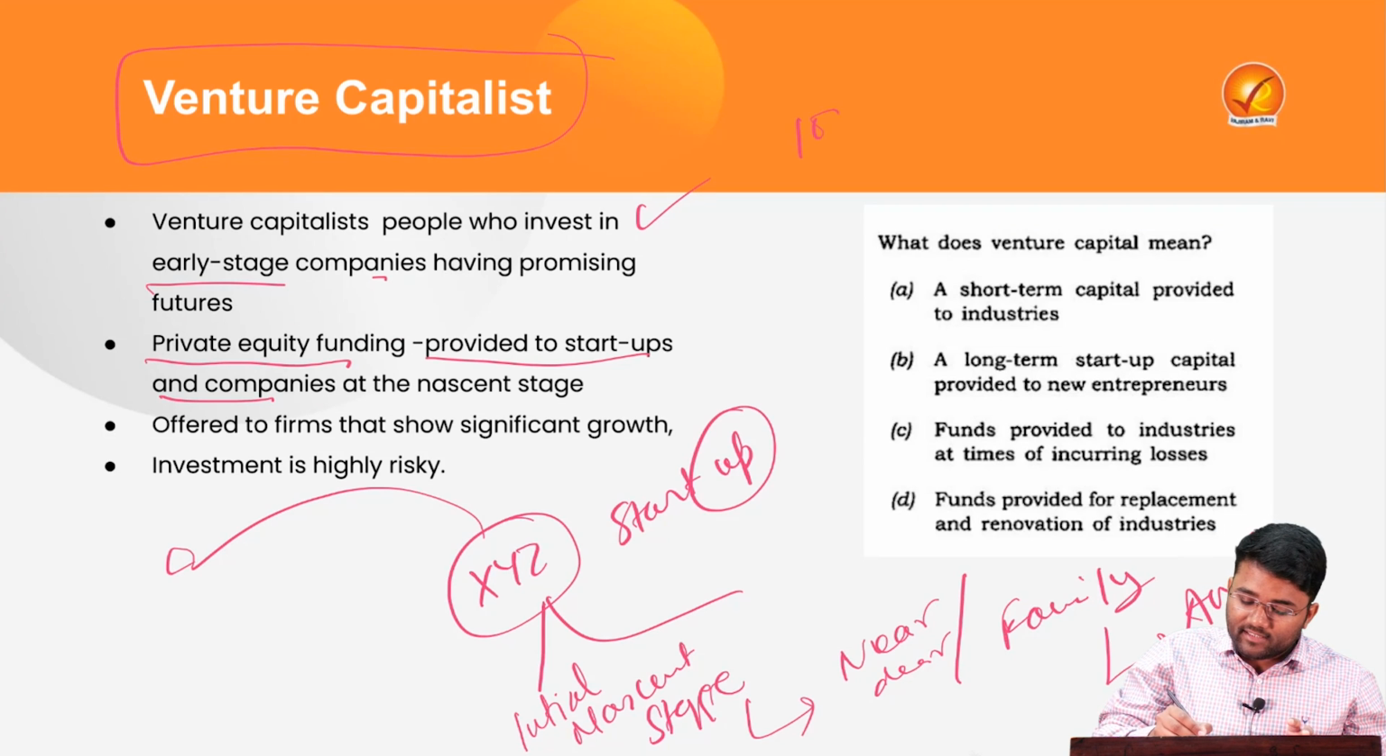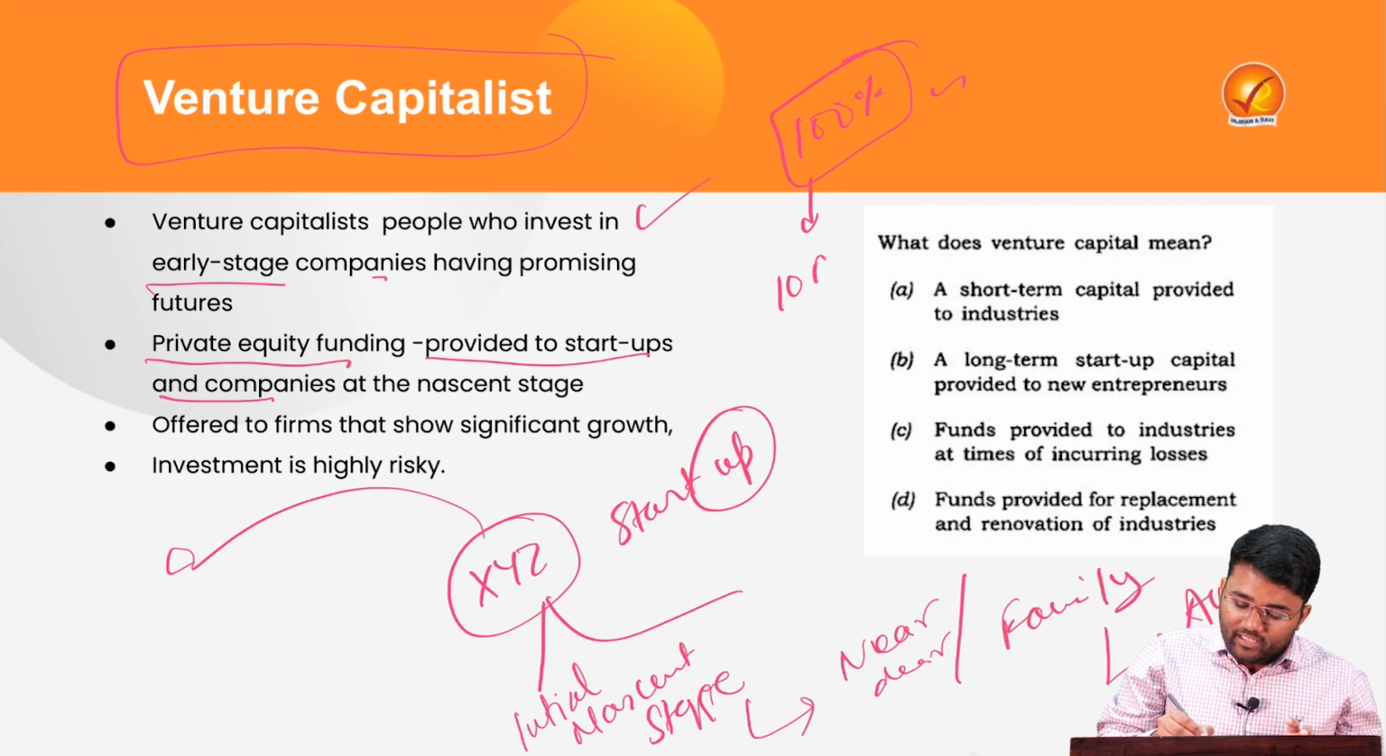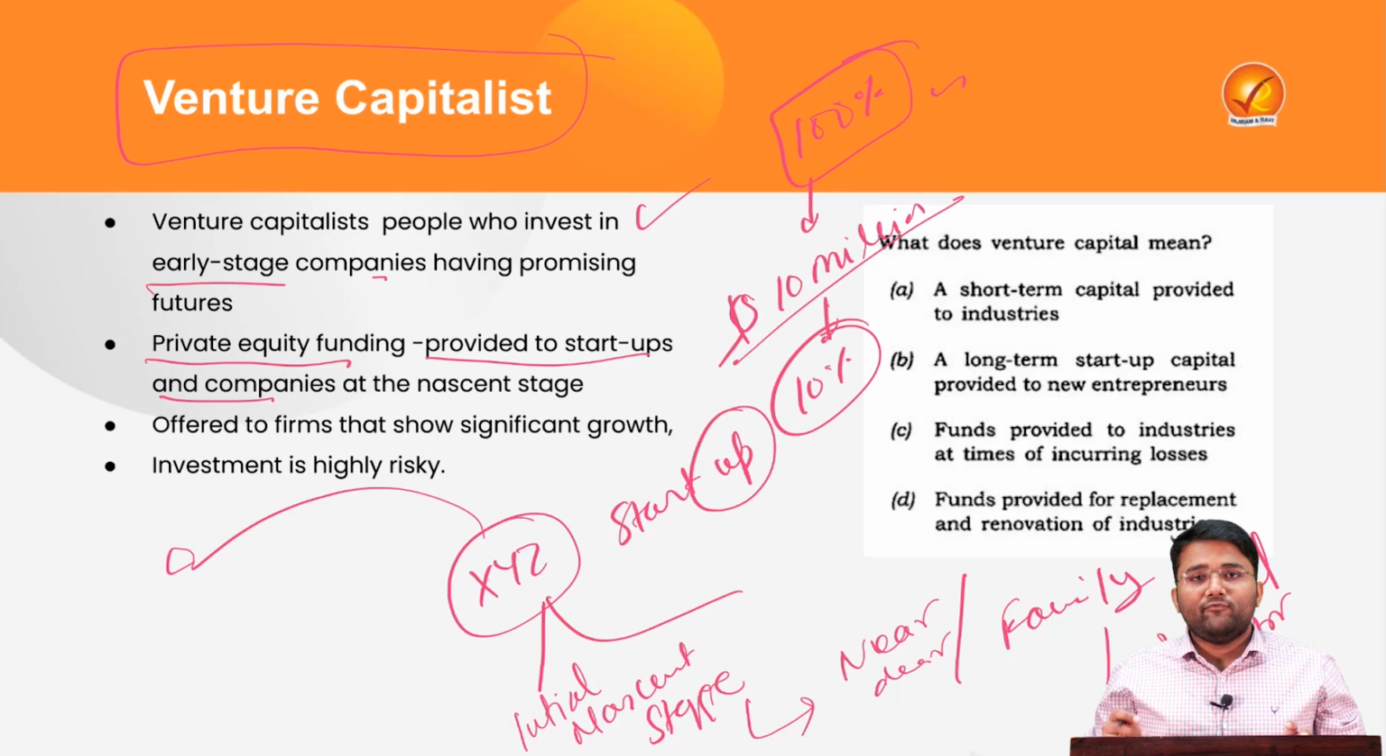For example, this is a startup where 100% ownership lies with its founder. But when this venture capitalist comes, it will lead to dilution of the equity held by the founders. So for example, $10 million is offered by this venture capitalist. It may ask the founders of that startup to give it 10% equity of the company. If you watch Shark Tank India, you would know the meaning of equity, dilution, venture capitalist and all those things.